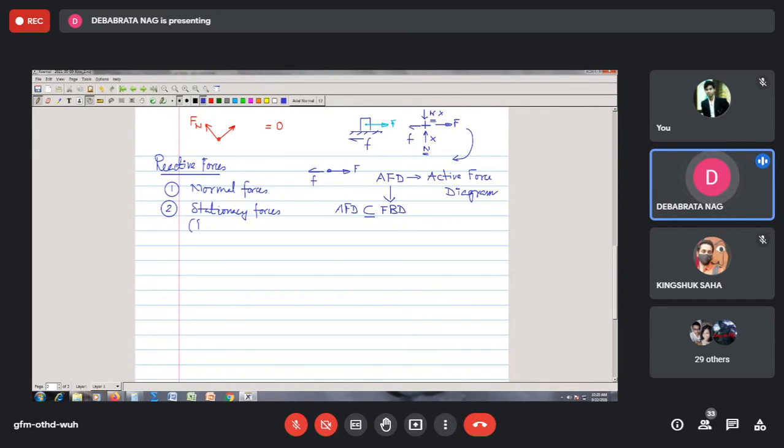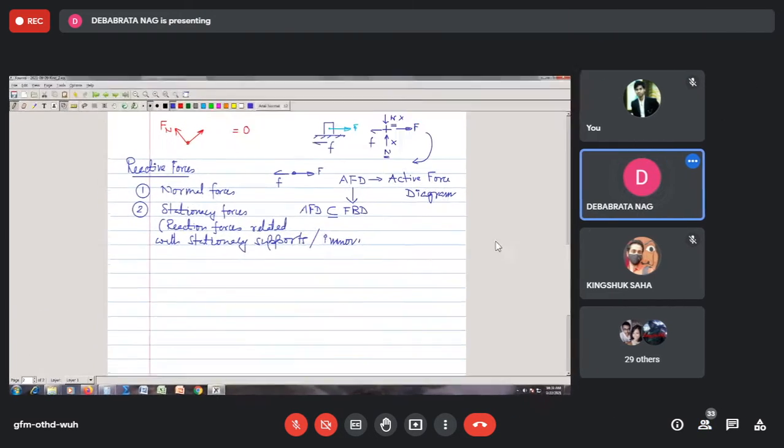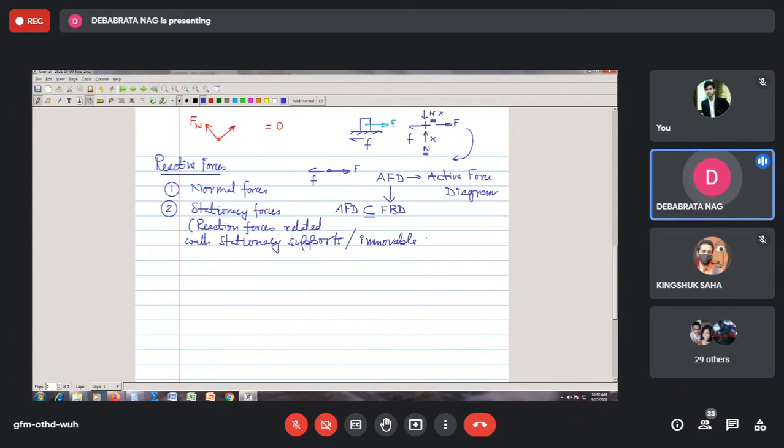Stationary forces, that means we can say the reaction forces related with stationary supports. That means those supports which are not movable, or we can say immovable supports. That means those which cannot be moved.